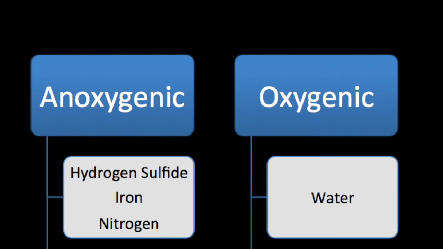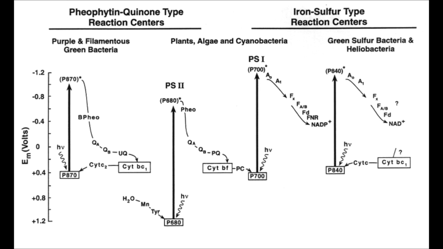Second, anoxygenic photosynthesis is considered primitive to oxygenic photosynthesis because anoxygenic bacteria use other compounds such as hydrogen sulfide, iron, or nitrogen rather than water as a source of electrons to use in their electron transport chain that will, in fact, produce ATP, which happens to be located in photosystem 1.